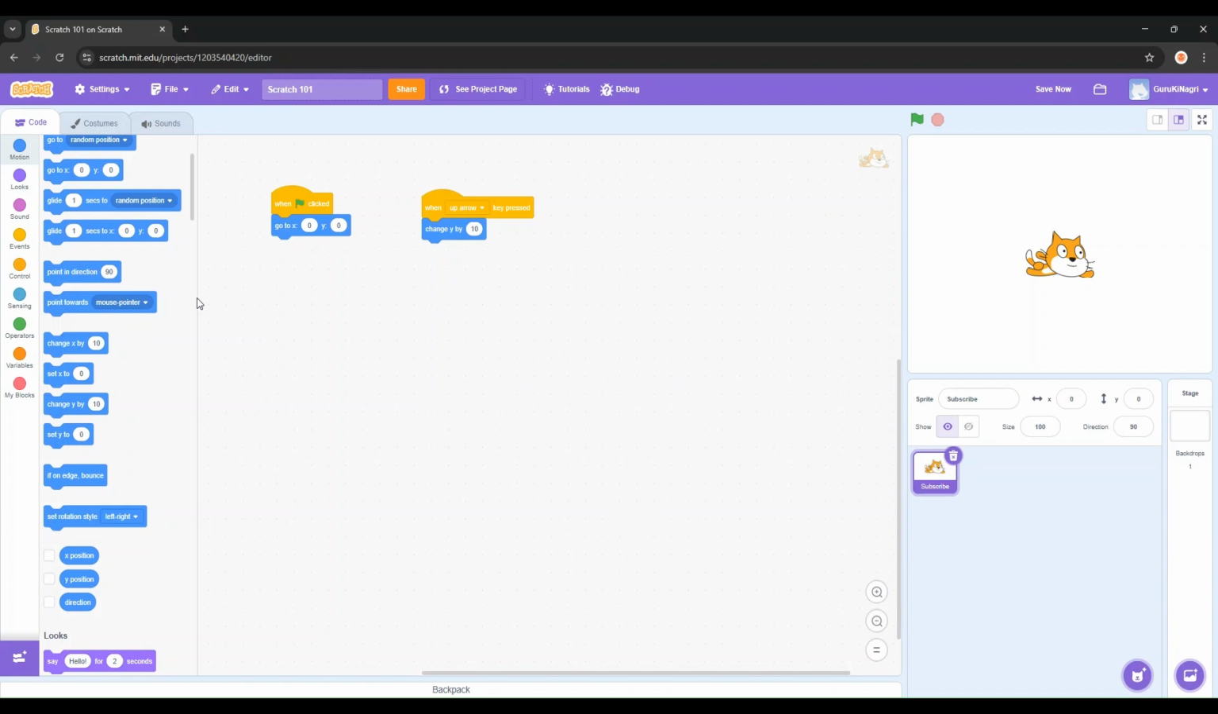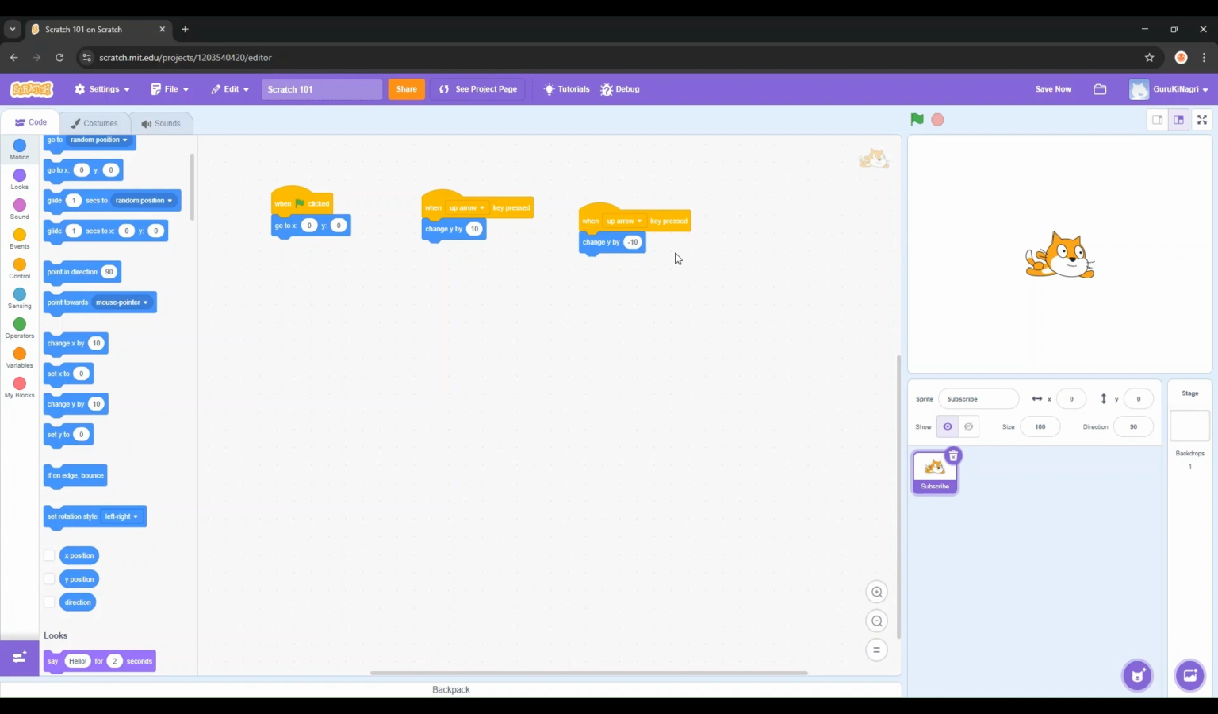Now, right click on those two blocks and click duplicate. There we go. Now, change the Y by 10, to -10 actually. Now it's the same thing, but now they'll go up and down.